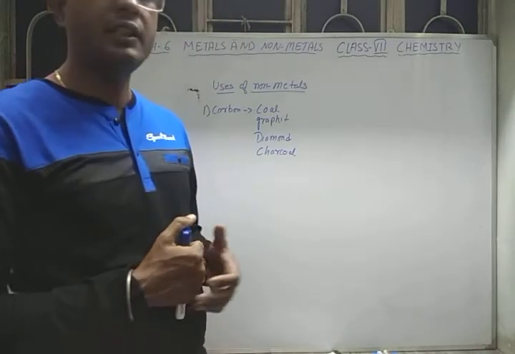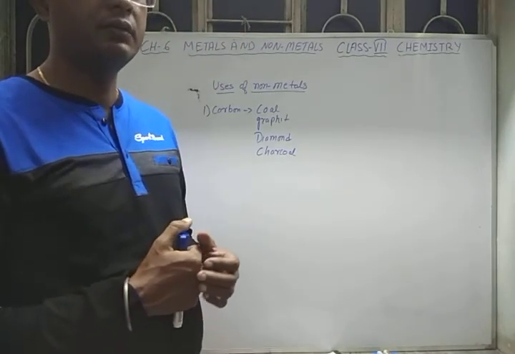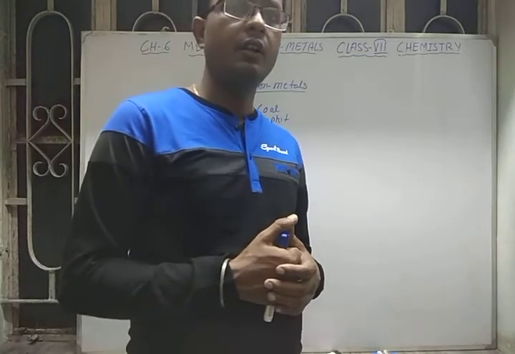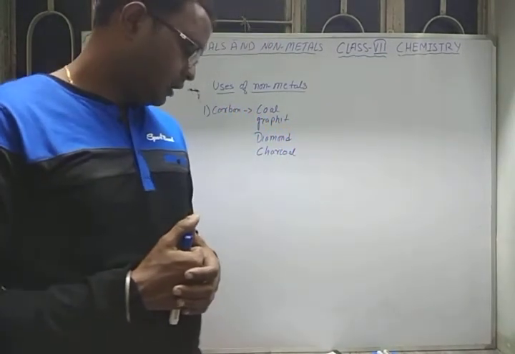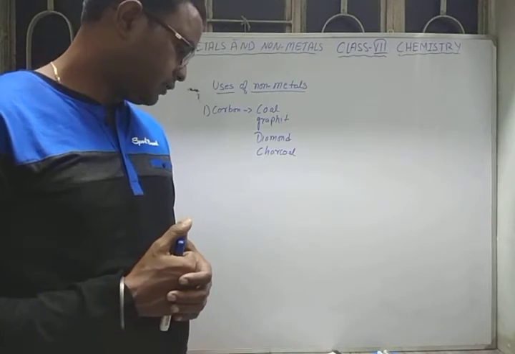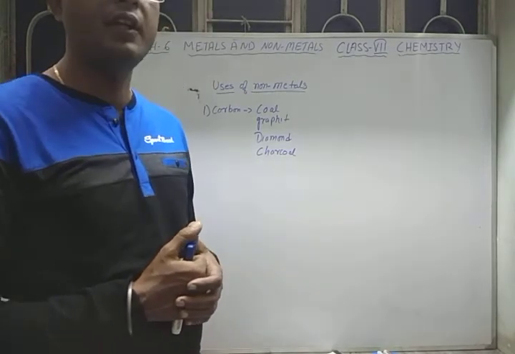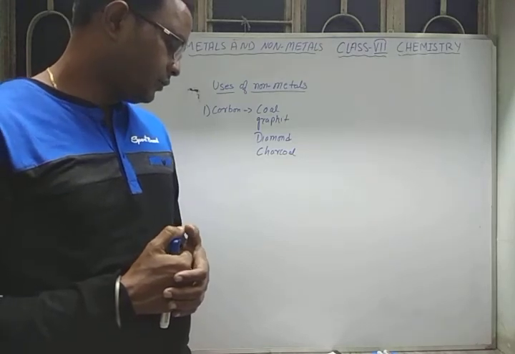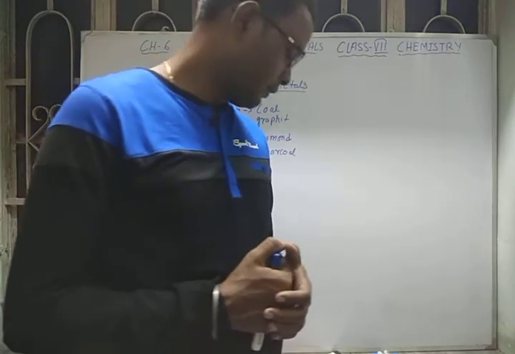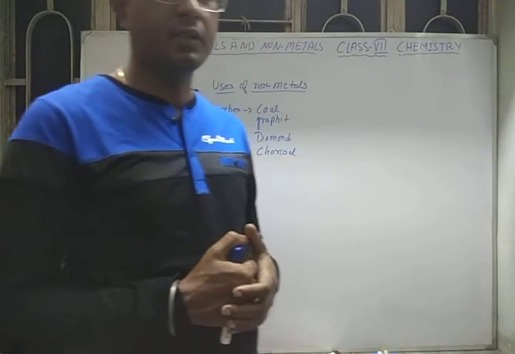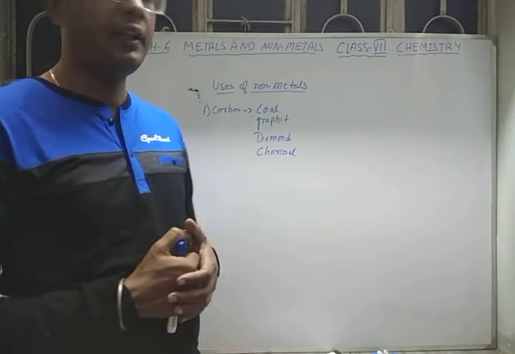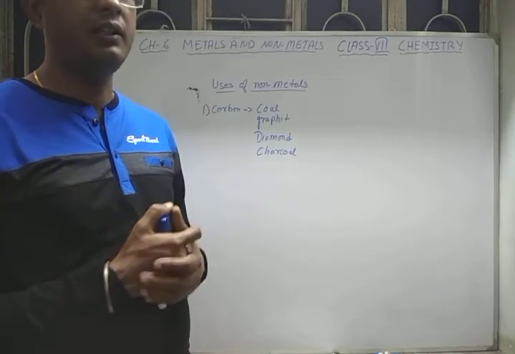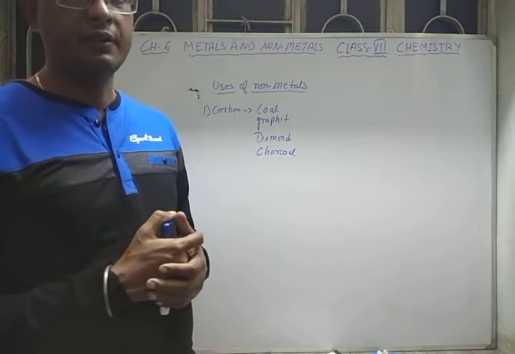After that, graphite is also used in our pencils because it leaves a mark on the paper. It is also used for heating purposes in furnaces, another use. Then it is also used in nuclear reactors to control the speed of the nuclear reaction. So in a nuclear reactor, graphite is used to control the reaction rate.